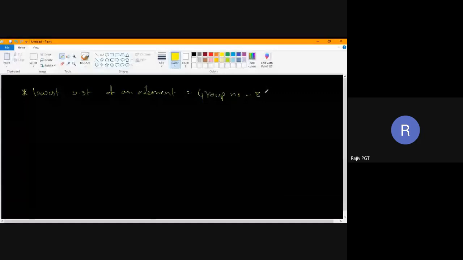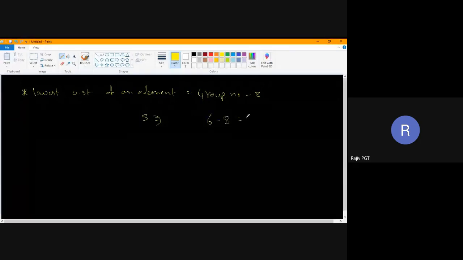Now look here. If I take sulfur, I have to say sulfur's lowest oxidation state. Sulfur's group number is 6. 6 minus 8 is equal to minus 2. This is the lowest oxidation state of sulfur.